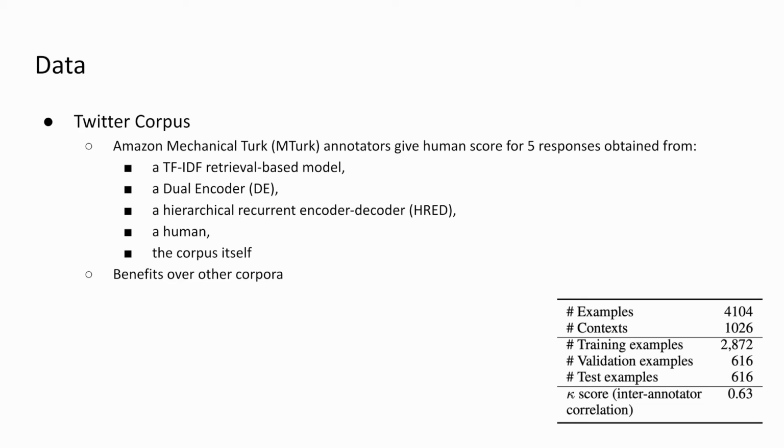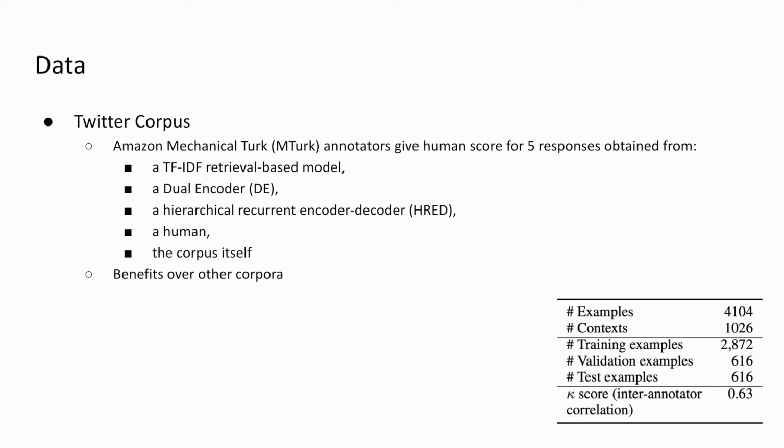Now let's discuss the data used. This work used a corpus of Twitter responses to produce unique candidate responses from 4 different models. 1, a term frequency inverse document frequency, abbreviated TF-IDF, retrieval-based model. 2, a dual encoder, abbreviated DE.